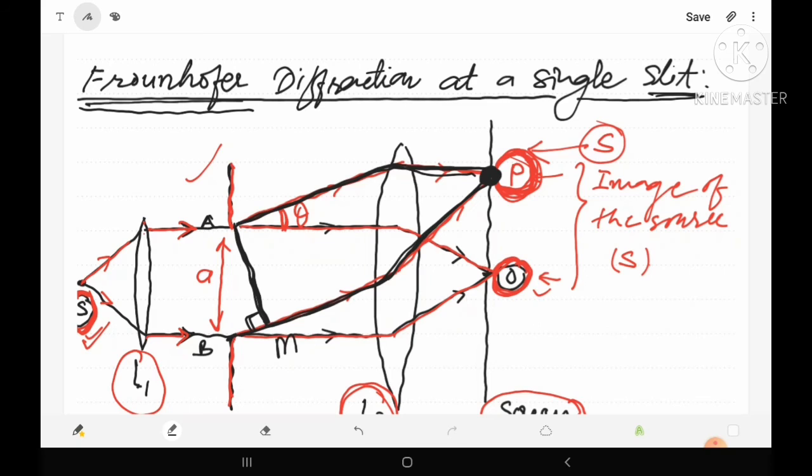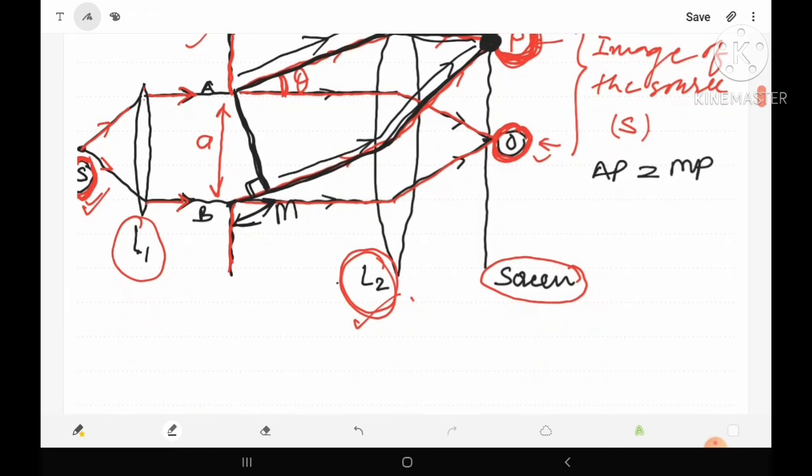Then obviously the paths AP and MP are equal. The path AP is equal to MP. And we have to find the path difference between AP and BP, so the path difference between AP and BP will be BM.